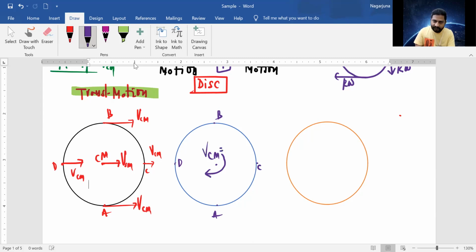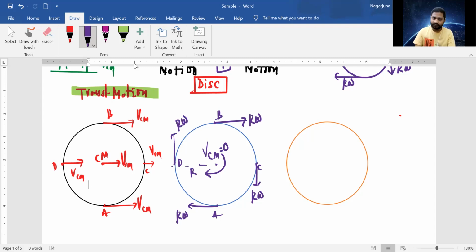You know, the velocity of the center of mass is 0, because this is the point on the axis of rotation. When the point is on the axis of rotation, this velocity will be 0. Now, at this point, see the radius of the circular path, let's suppose it is r. So then at this point, velocity is r omega. Just now we discussed already. So at point C also, velocity of the particle is r omega. At point A also, velocity is r omega. At point D also, velocity is r omega.